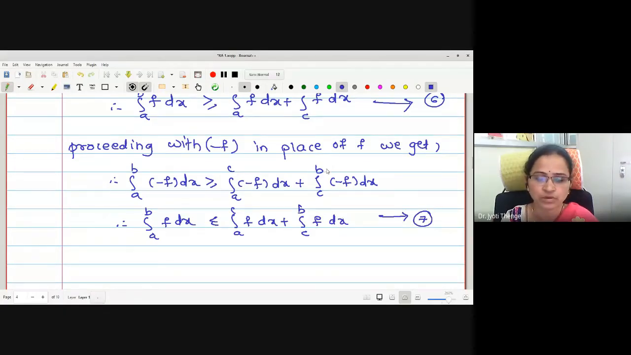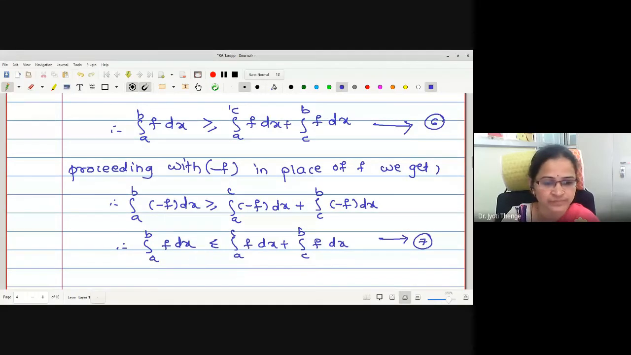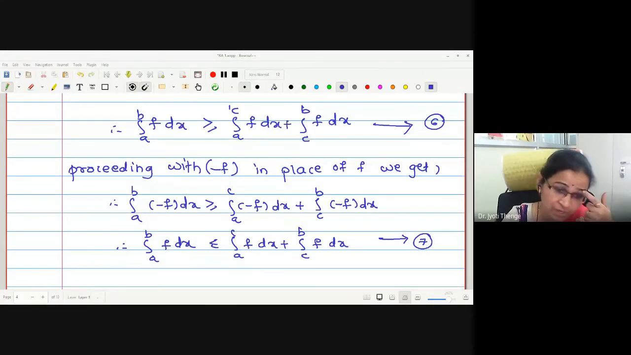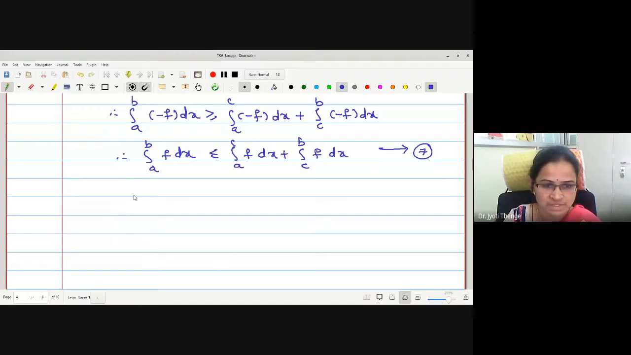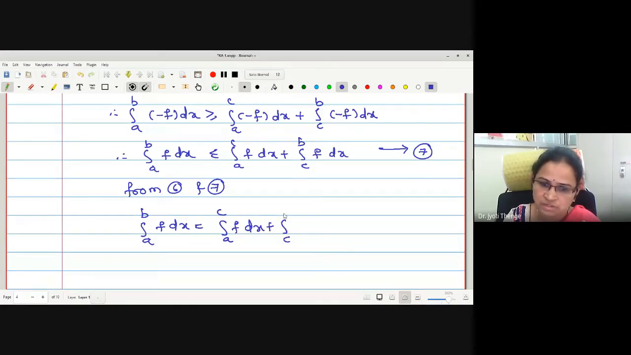Now, observing 6 and 7, we have proved both the inequalities going in opposite direction. Therefore, equality holds. From 6 and 7, integration a to b f dx is exactly equal to integration a to c f dx plus integration c to b f dx. Hence the proof of this theorem. Any doubt on this theorem?